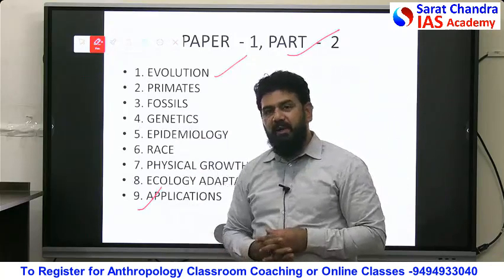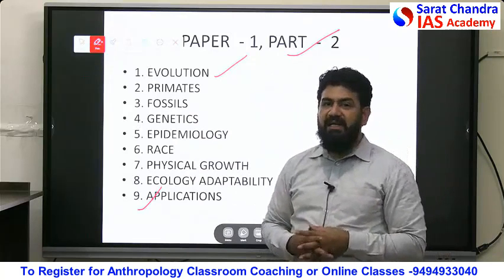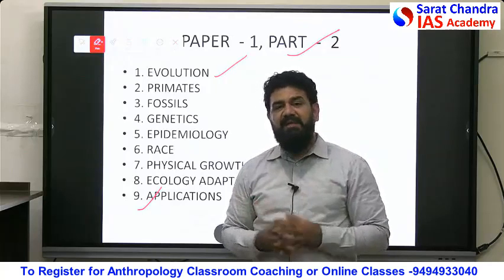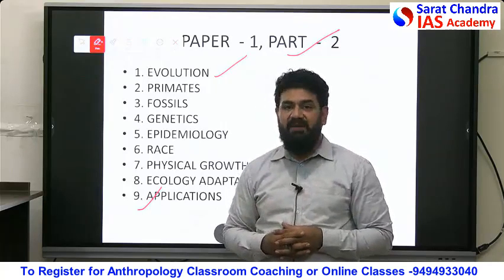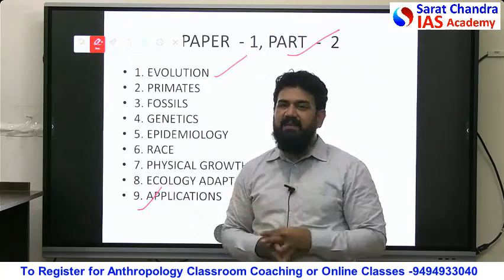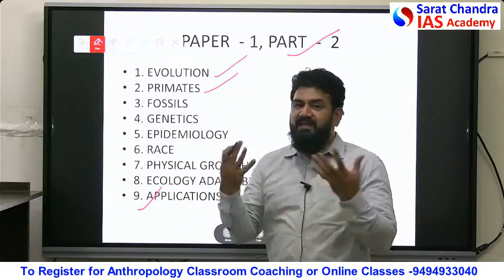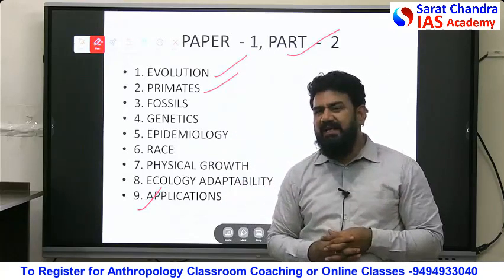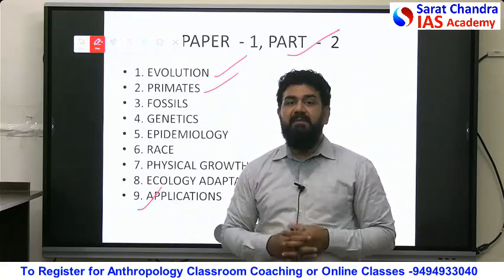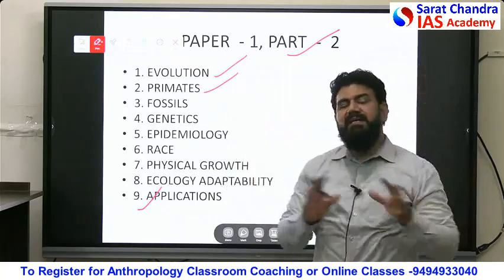Biological evolution or organic evolution we call, wherein you study theories of evolution, that is Lamarckism, Darwinism, Mendelism. So we have a lot of other theories of evolution here. You must have studied all these things in your school. This is a kind of revision we'll be doing here with some basic examples here. Next is what? Our ancestors who were not like us, who were slightly different, and we call them as primates, and we are also primates, but slightly different types of primates. So who are these primates?